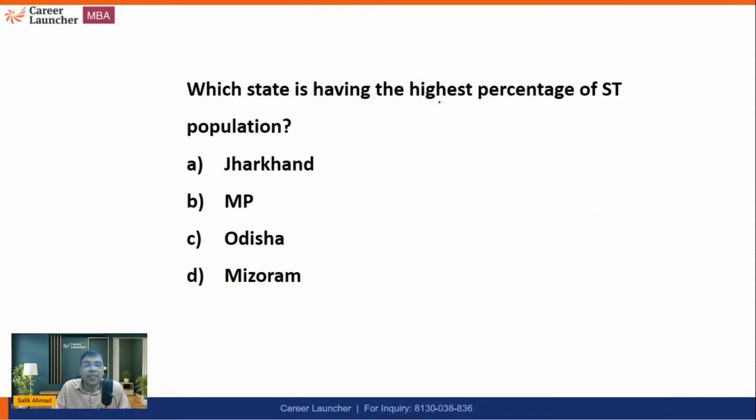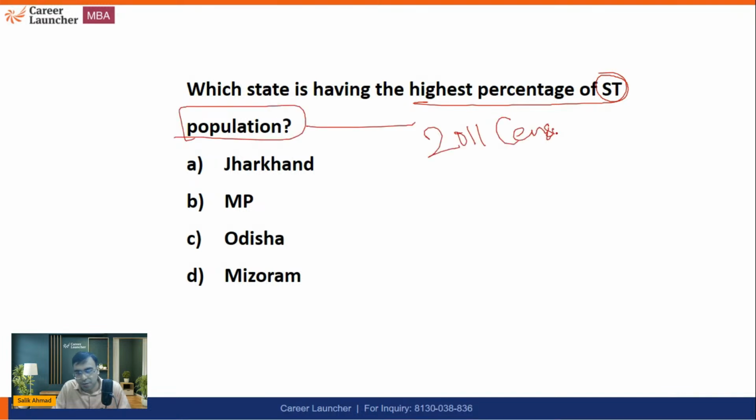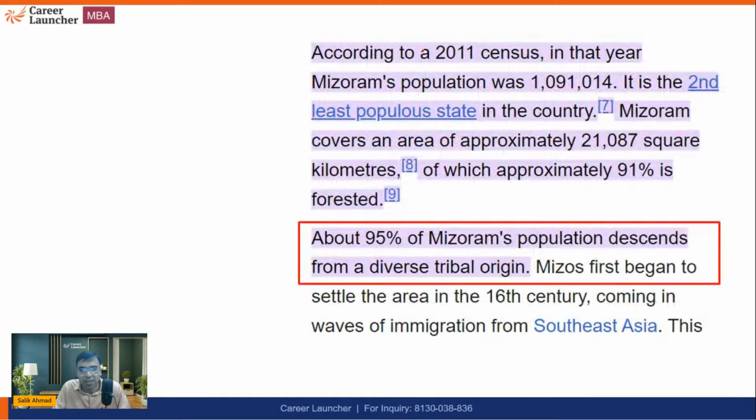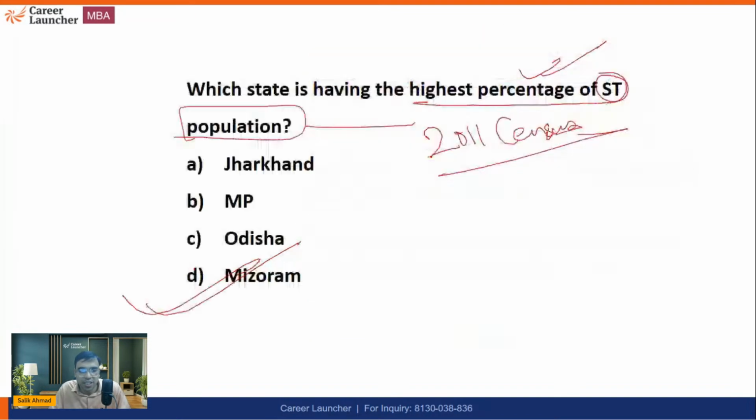Next is, which state has the highest percentage of scheduled tribe population according to the 2011 census? The right answer was Mizoram. The 2011 census says 95% of Mizoram's population was of tribal origin. So percentage wise, the highest scheduled tribe population was in Mizoram. I'm saying percentage wise. So D is the right answer to this question.